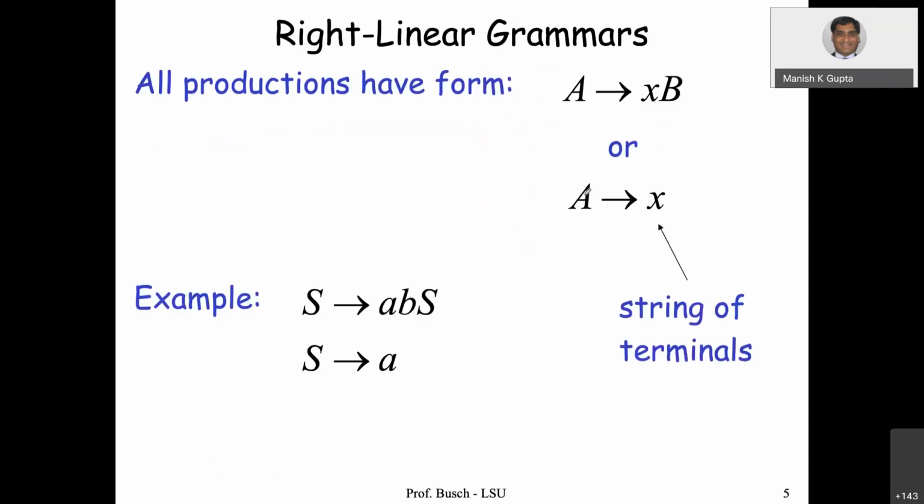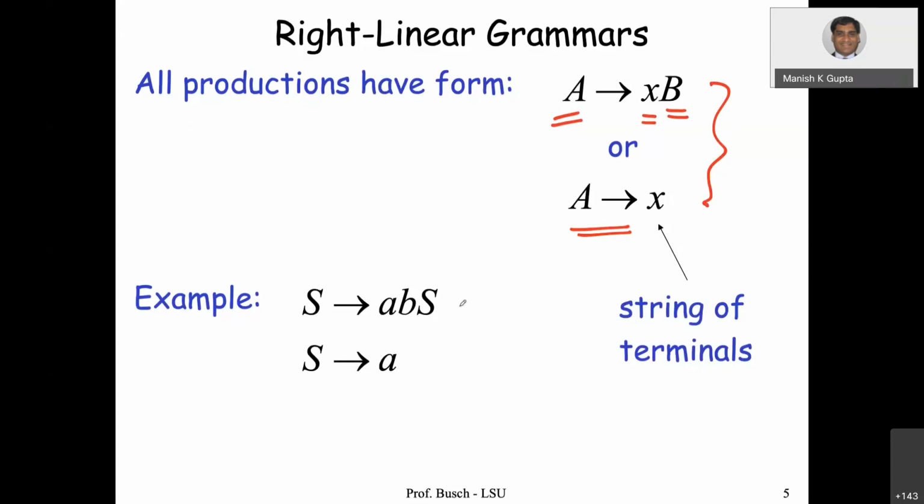Now we can talk about what is known as right linear grammars. When all productions are of this form, that on the left hand side there is a single variable, and the right hand side is X, a string of terminals like small a, small b, small c, and so on, followed by B, or A going to X. If the production rules are of this form, then it is known as right linear grammar.